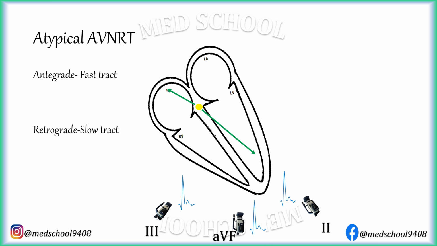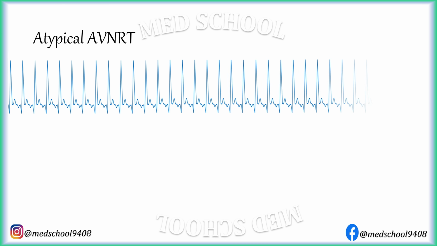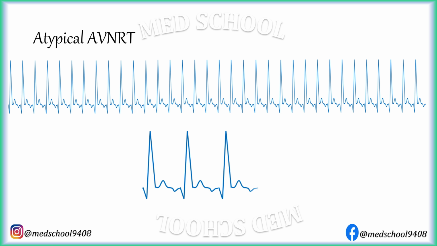Hence, there are inverted P waves in inferior leads in atypical AVNRT also. But P waves occurs well after QRS complexes. As P wave is delayed in atypical AVNRT, RP interval is longer than PR interval.